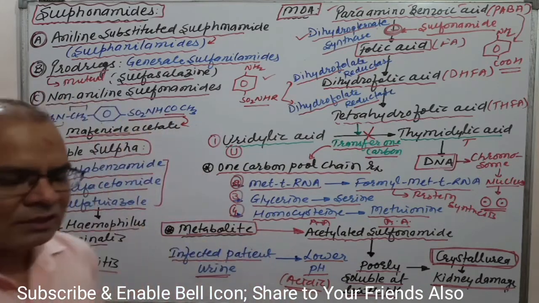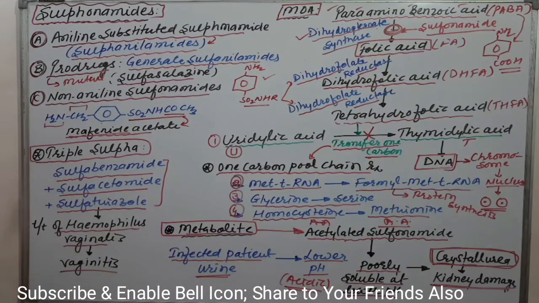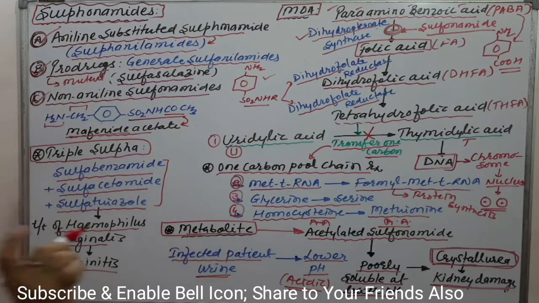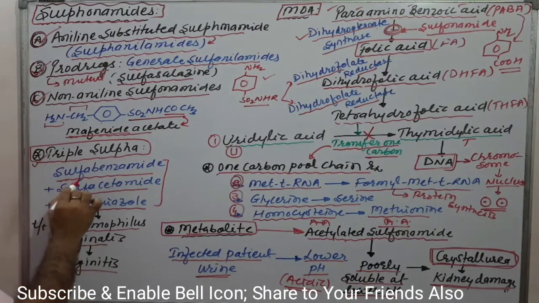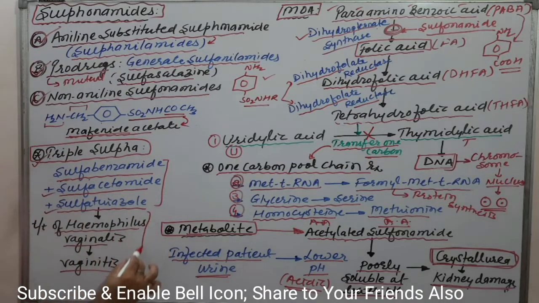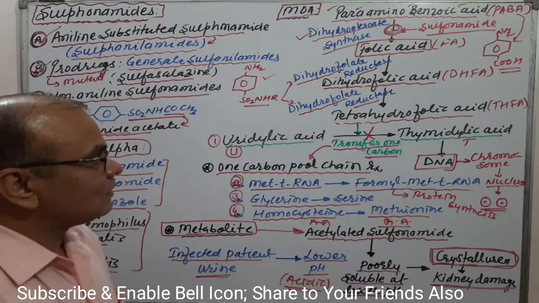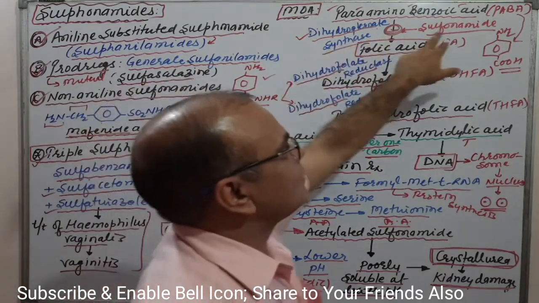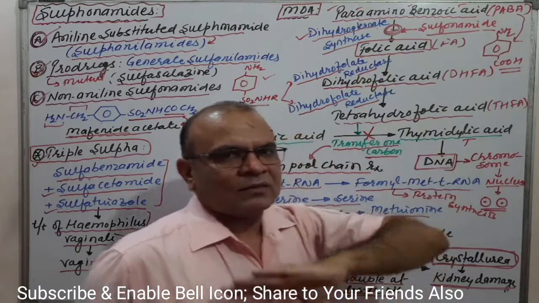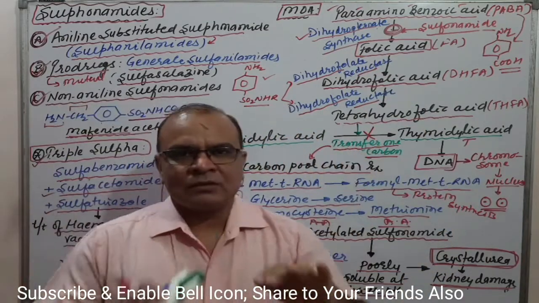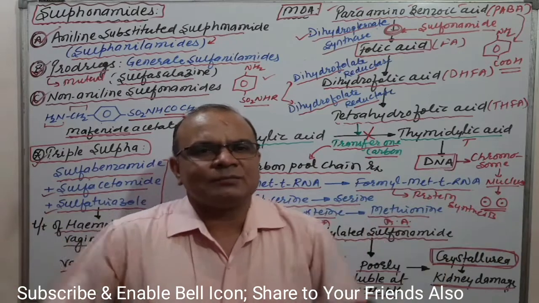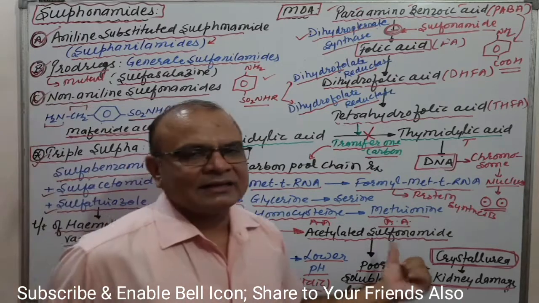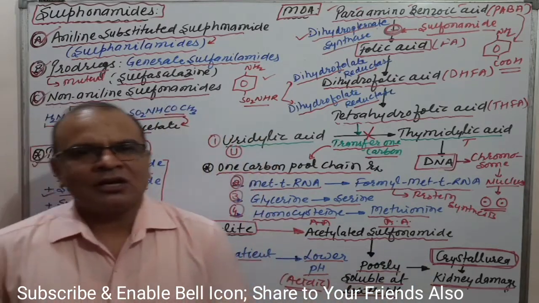Okay, I am giving a quick review. We have discussed sulfonamides in three categories: aniline derivative, prodrug, and non-aniline, and triple sulfa. Triple sulfa includes sulfabenzamide, sulfacetamide, and sulfathiazole, used for Haemophilus vaginalis infection. The mechanism of action is dihydropteroate synthetase inhibition by sulfonamide, which results in no one carbon pool chain reaction. The one carbon pool chain reaction will be stopped. There are different one carbon pool chain reactions, and crystalluria is caused by acetylated sulfonamide. Okay, this is all about sulfonamide. Clear?